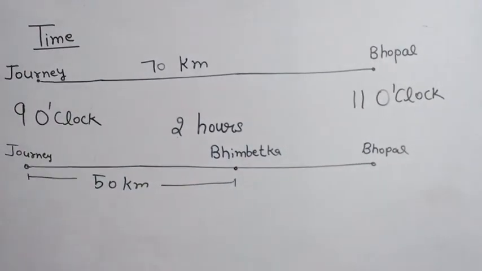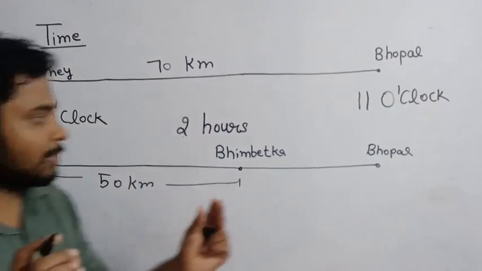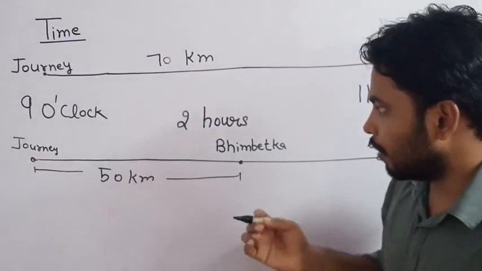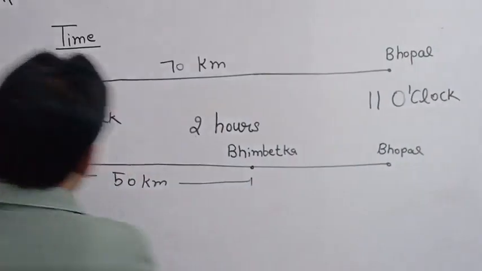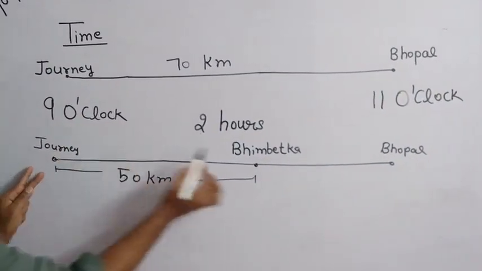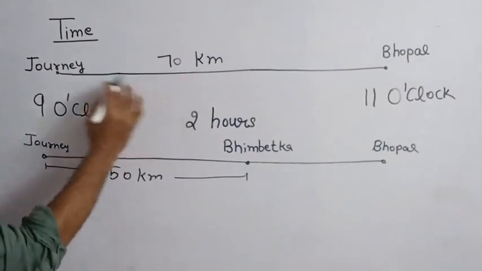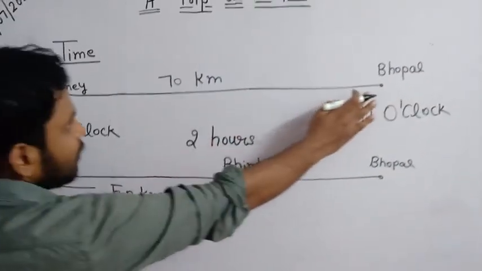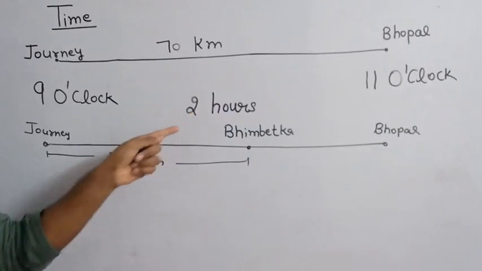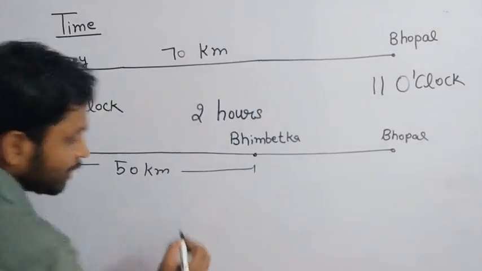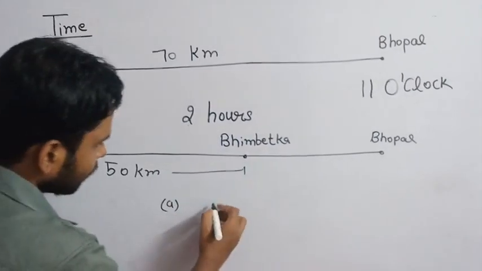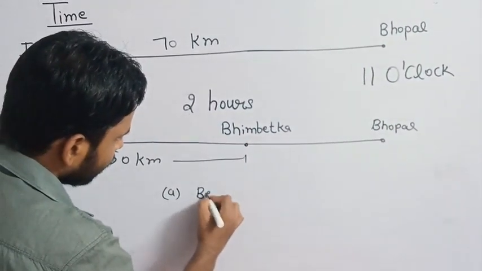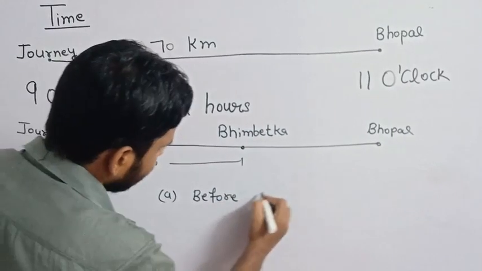Now the question is, you have to just speculate, or take an idea, how much time they will take to reach Bhimbetka. To cover a distance of 70 kilometer, they take 2 hours, and options are given in your math magic book. First, before 10 o'clock.